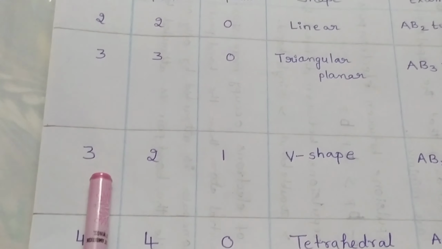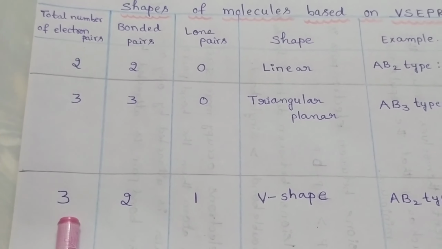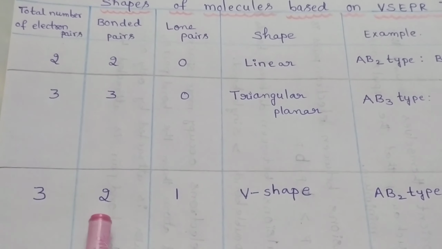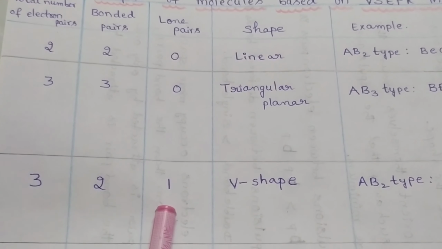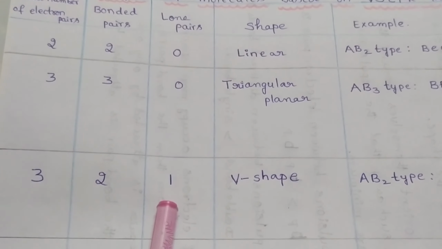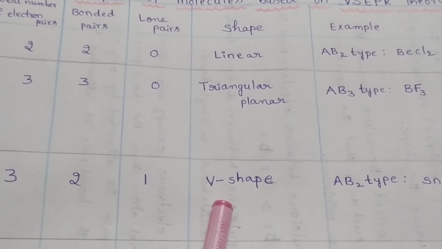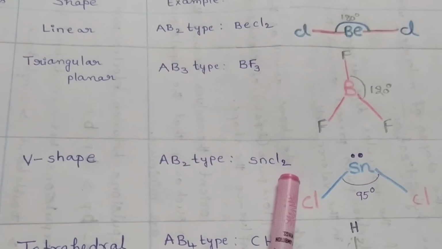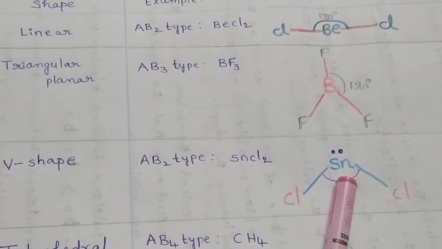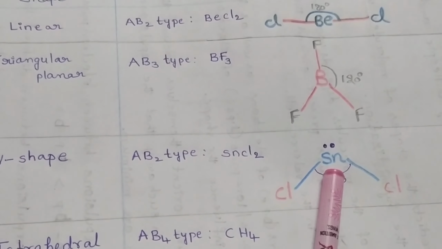If a molecule contains 3 electron pairs, among them 2 are bonded pairs of electrons and 1 is a lone pair of electrons, such molecules are V shaped. For example, the tin chloride molecule, SnCl2. In tin chloride, tin is the central atom.